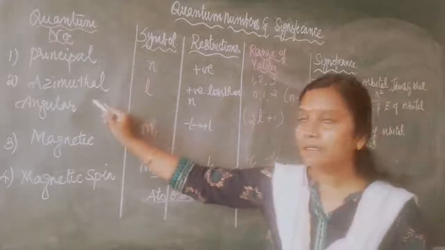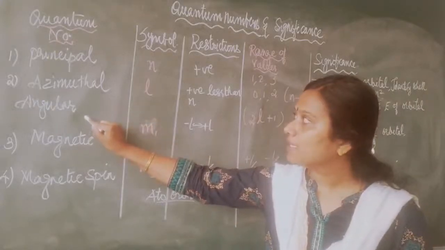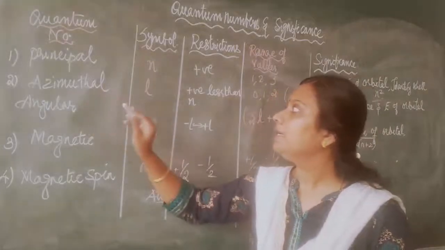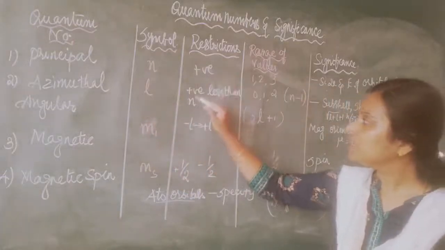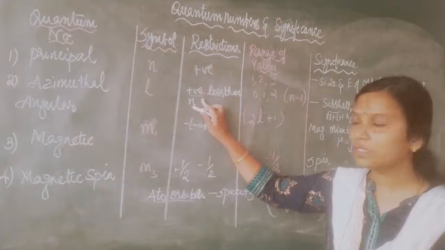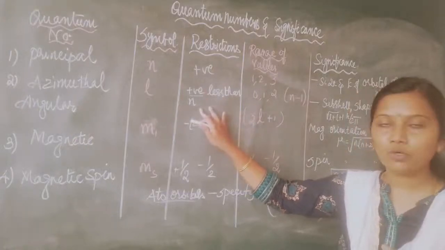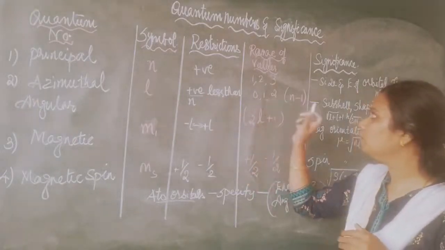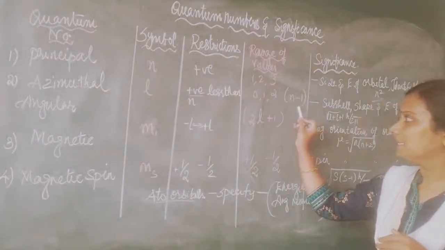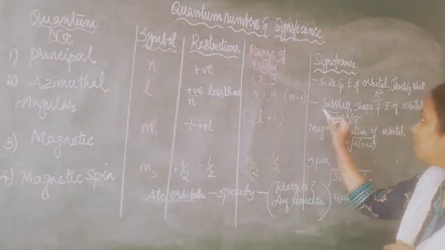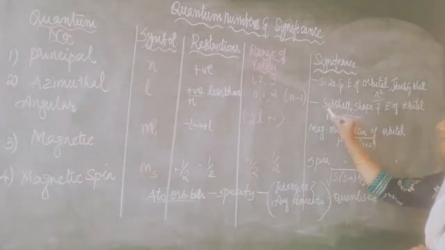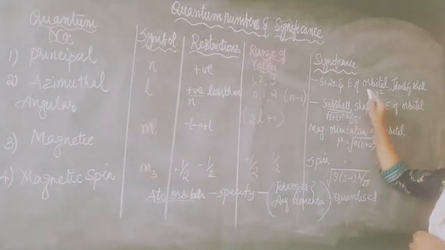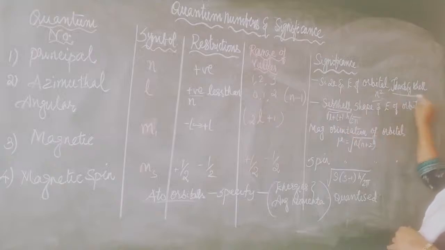What is the second? Azimuthal, otherwise called the angular quantum number. It is represented by the term L. And what is its restriction? This also takes positive integers, but values less than n are also possible. That is 0, 1, 2, up to n minus 1. And what is the significance of the azimuthal quantum number? It can determine the subshell, while the principal quantum number identifies the shell.